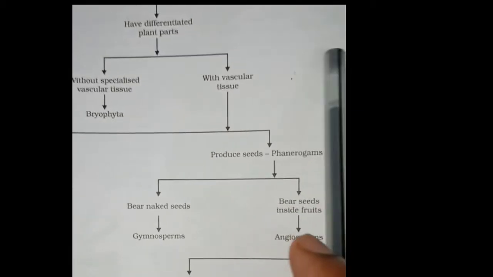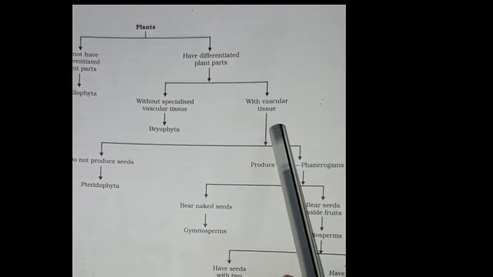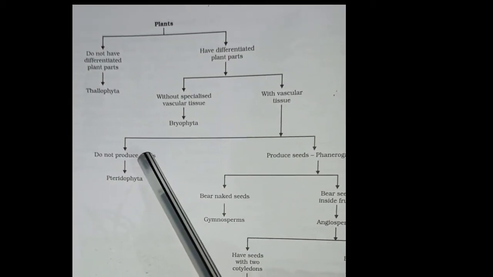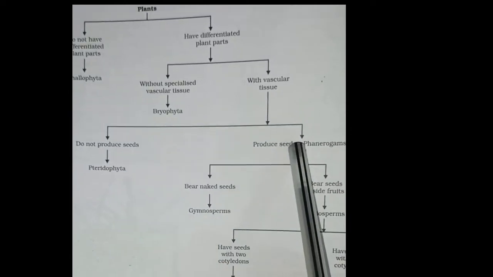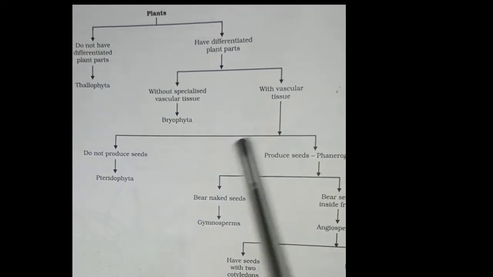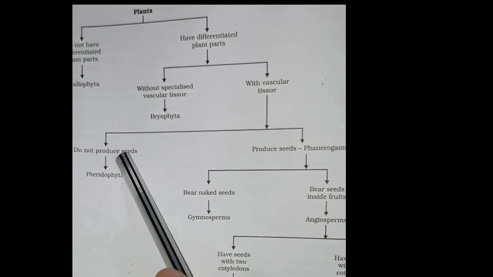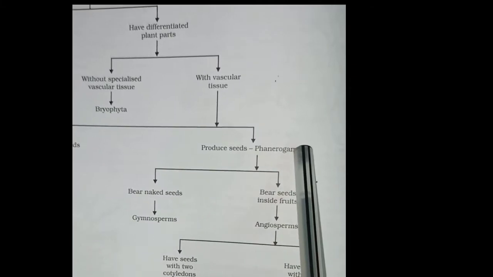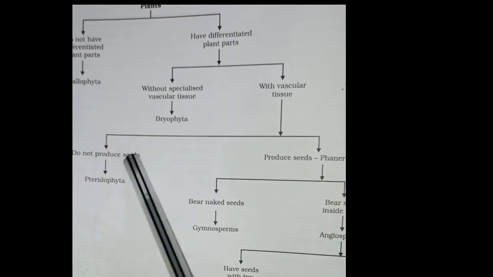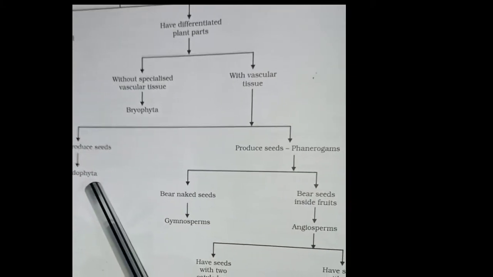And if they have vascular tissue, then they are classified into 2 types, whether they produce seeds or whether they do not produce seeds. If they produce seeds, then they are known as Phanerogamous. And if they do not produce seeds, they are known as Pteridophyta.